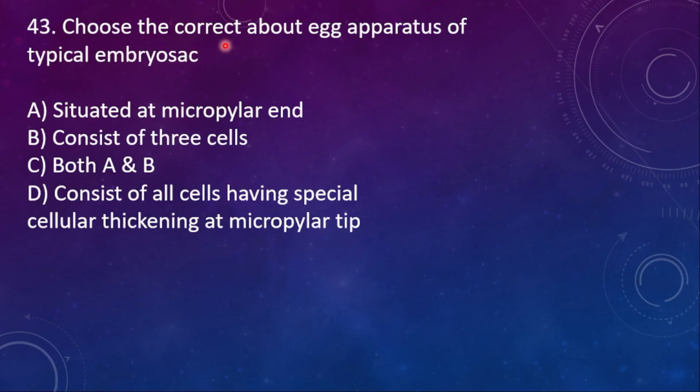43. Choose the correct statement about the egg apparatus of the typical embryo sac. A. situated at the micropylar end, B. consists of three cells, C. both A and B, D. consists of all cells having special cellular thickening at the micropylar tip. Here the right option is option C.